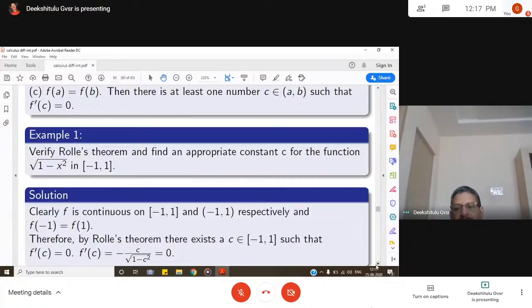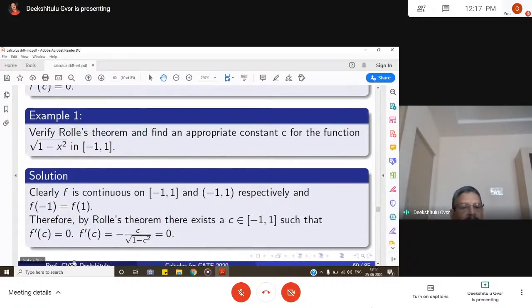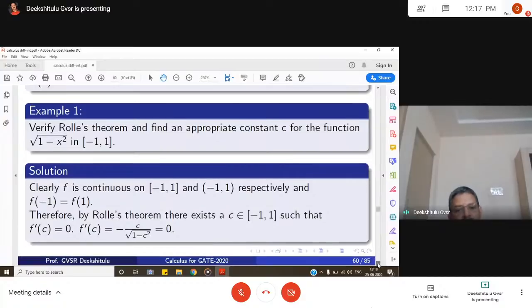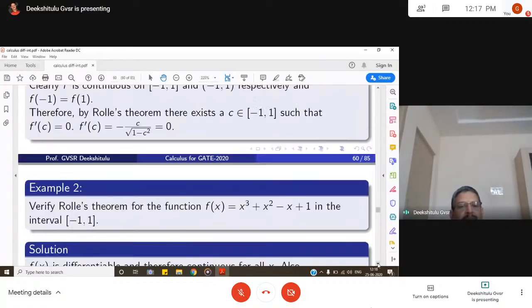So let us say by Rolle's theorem we have f'(c) is equal to 0. But what is f'(c)? It is 1 by 2 root 1 minus x square into minus 2x. If you cancel 2, we get minus c by square root of 1 minus c square is equal to 0. So c is equal to 0 clearly satisfies f'(c) is equal to 0. So clearly c belongs to this interval minus 1 to 1. So that is, the value of c is equal to 0.